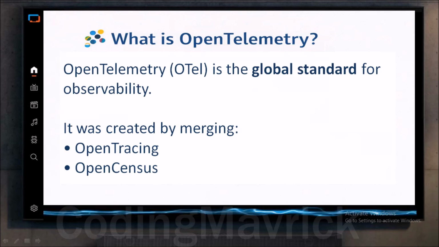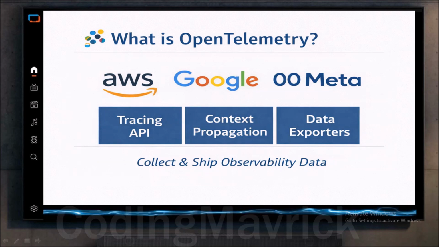Now viewers, we look at OpenTelemetry. OpenTelemetry, also called OTel, is the global standard for observability. It was created by combining two earlier projects, OpenTracing and OpenCensus. Viewers, today it is backed by companies like Google, AWS, Microsoft, Meta, Cloudflare, Grafana, and Netflix.